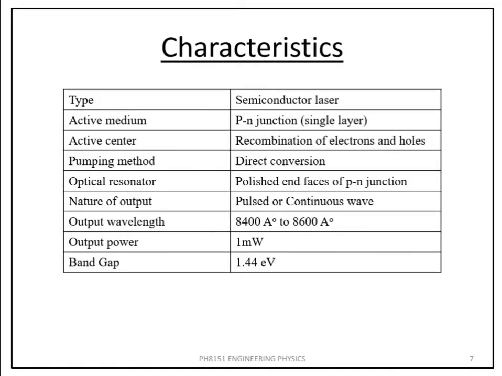Characteristics. These are the characteristics of the homojunction semiconductor laser. It has an active medium as a PN junction and its active center is recombination of electrons and holes. Pumping method is a direct conversion. Optical resonator is polished end face of PN junction. Nature of the output: it may output as a pulsed or continuous wave. Output wavelength has a range between 8400 Angstrom to 8600 Angstrom. Output power is 1 milliwatt. Band gap is 1.44 electron volt.